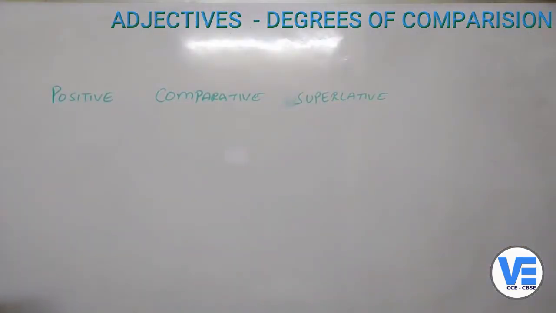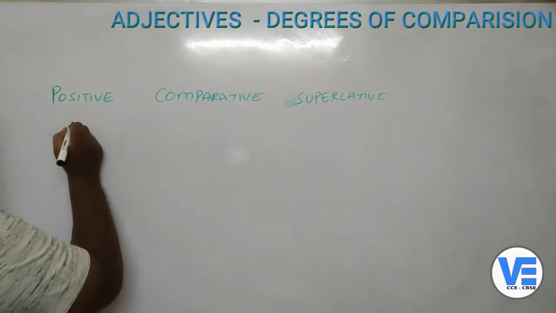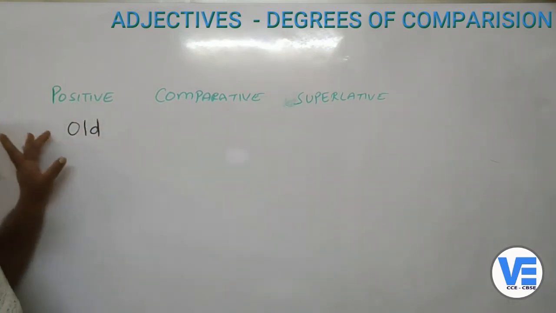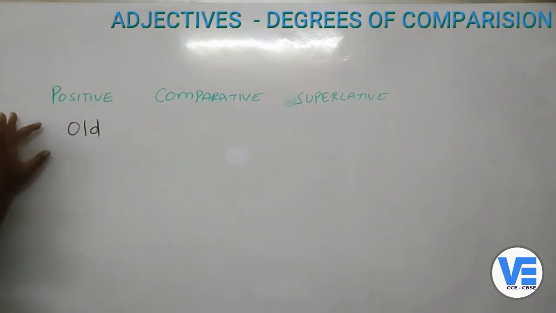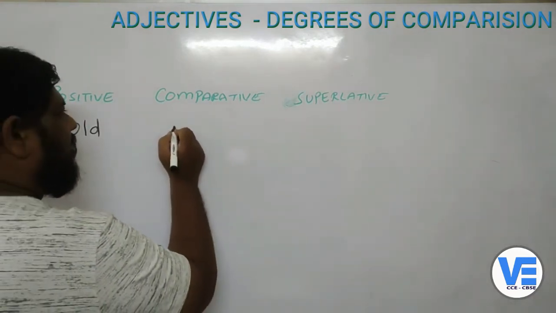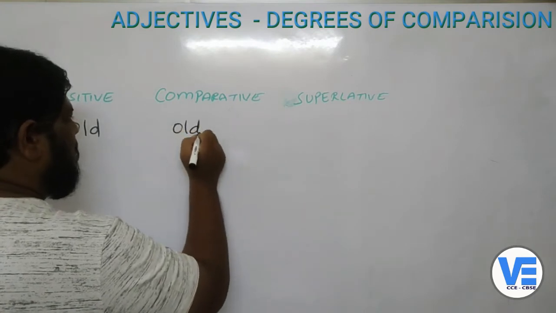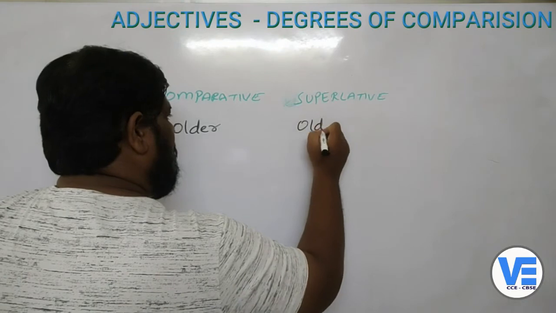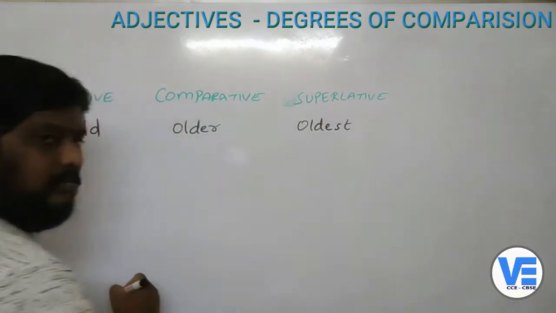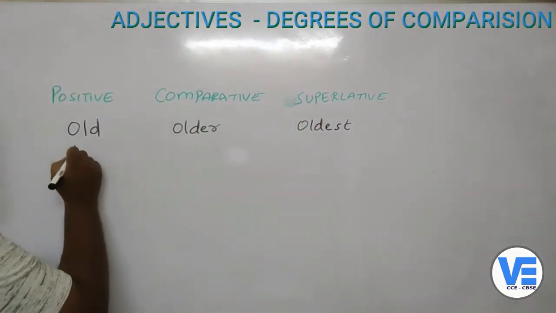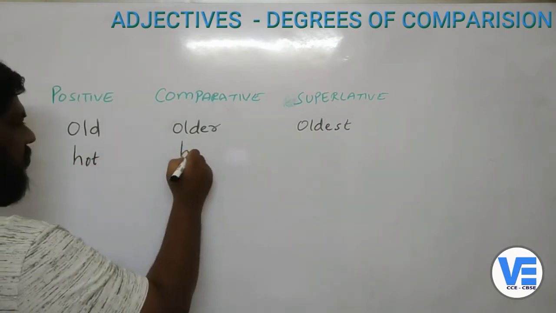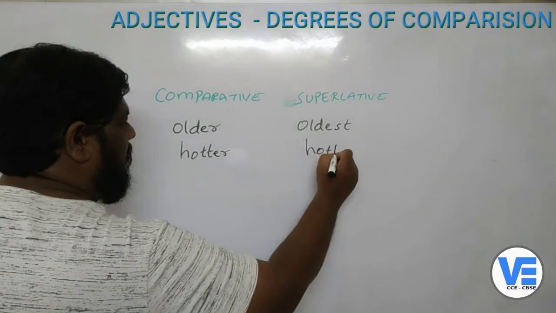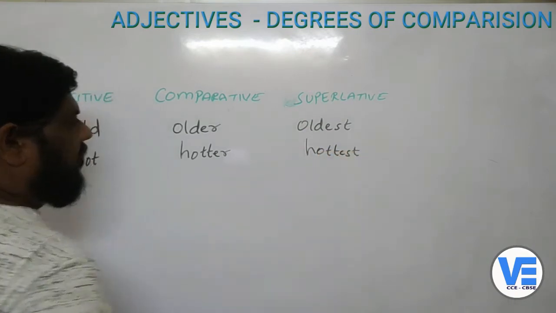For example, I'm taking here old. Old is the positive degree. Now when it comes to comparison, it becomes older, and the superlative is oldest. In the same way, if you take hot, hotter, hottest.